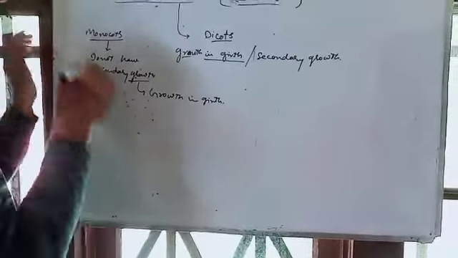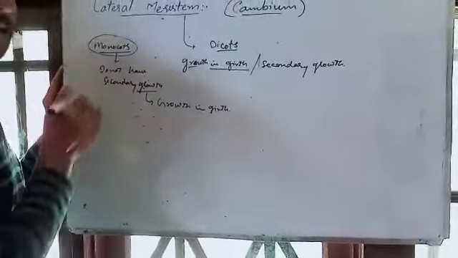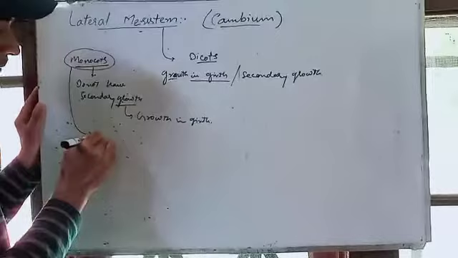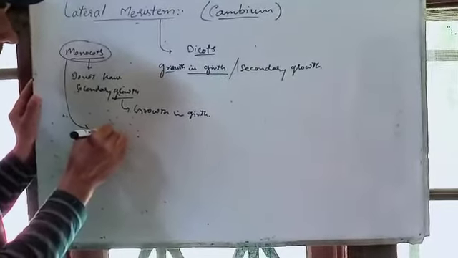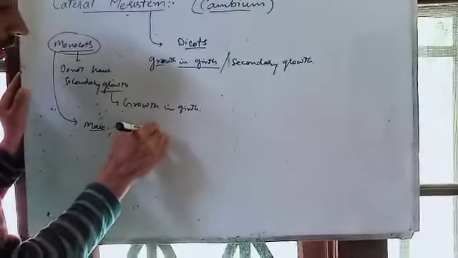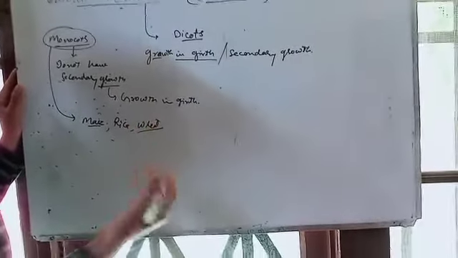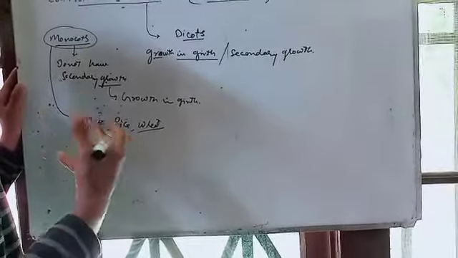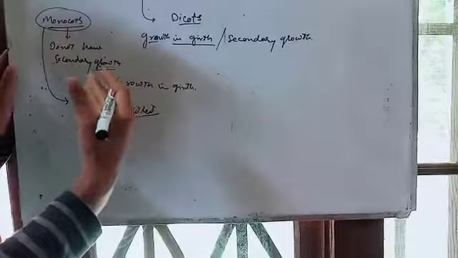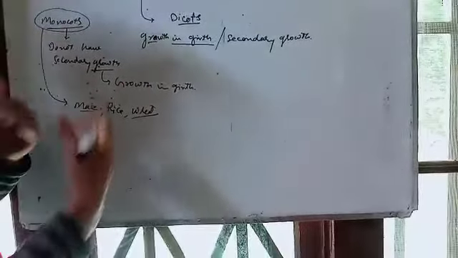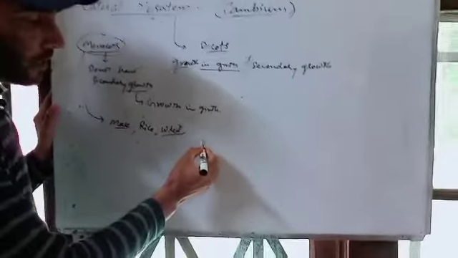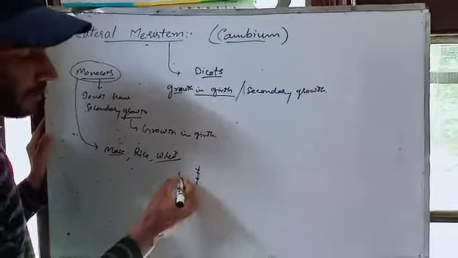If you see monocots like maize, rice, wheat, these plants do not grow in girth. Wheat plants are very thin, rice plants are very thin.